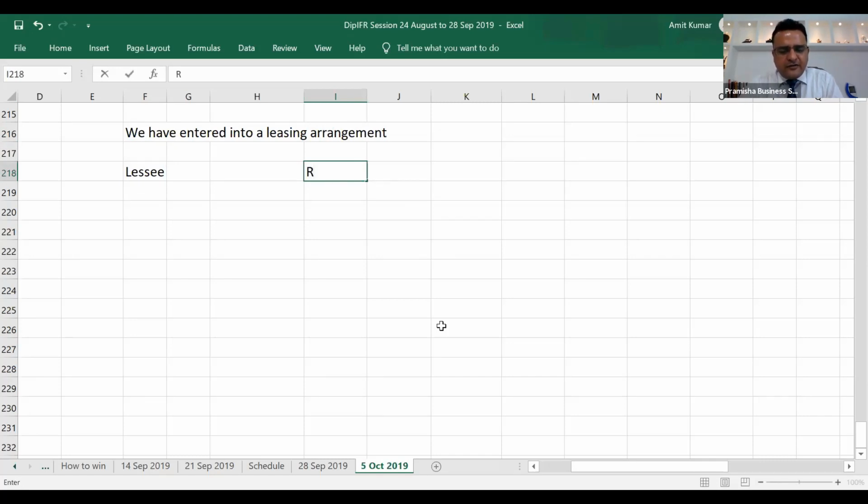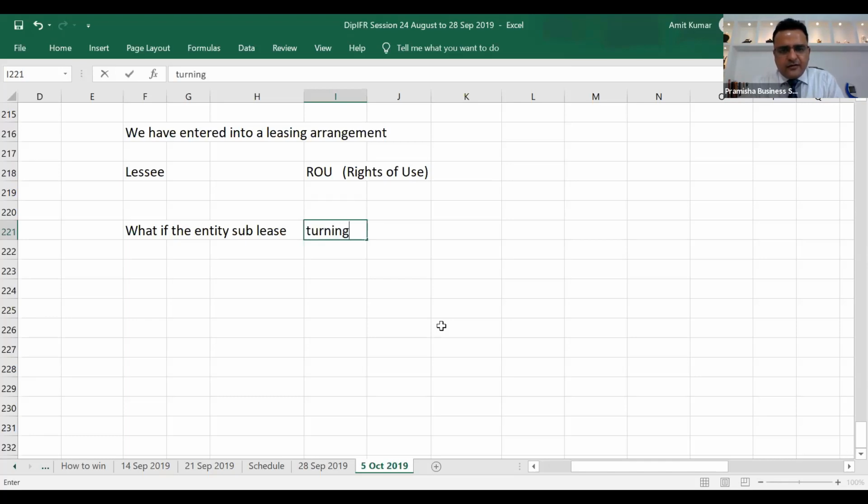We have the rights of use. But what if you sublease this asset? What if the entity subleases this asset? So when we are in the capacity of subleases, we are actually turning into a lessor.